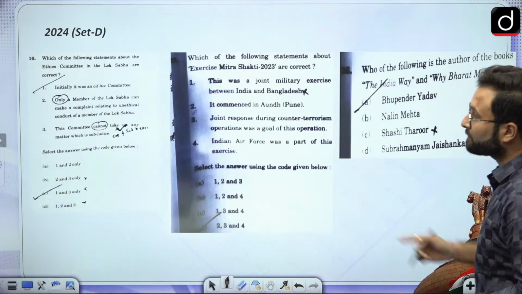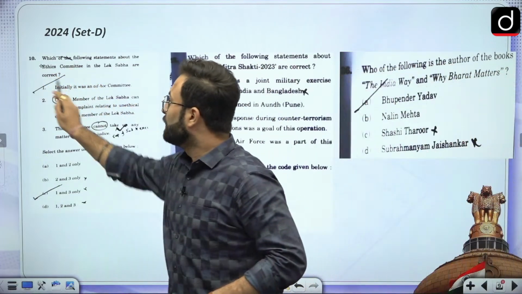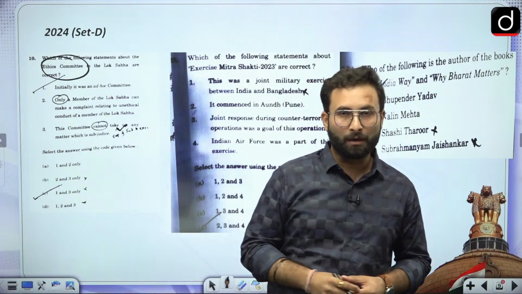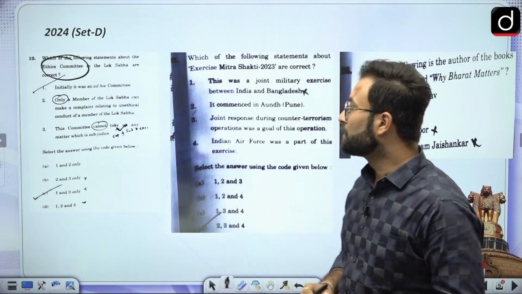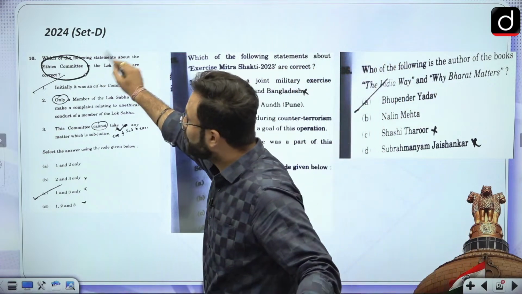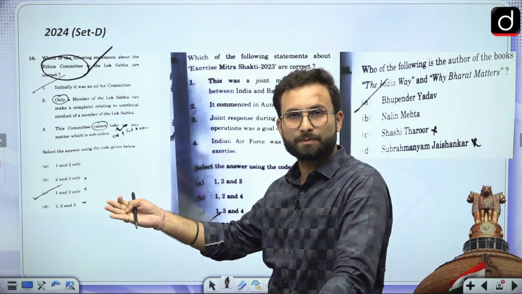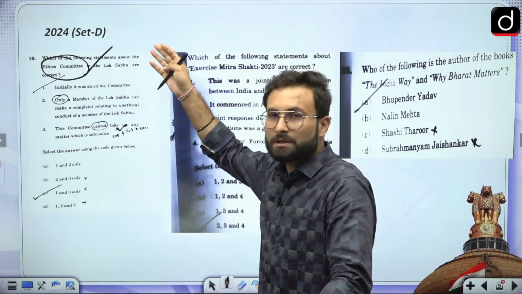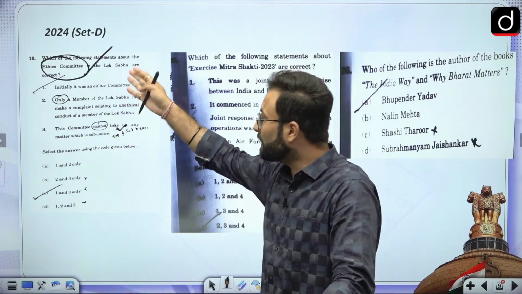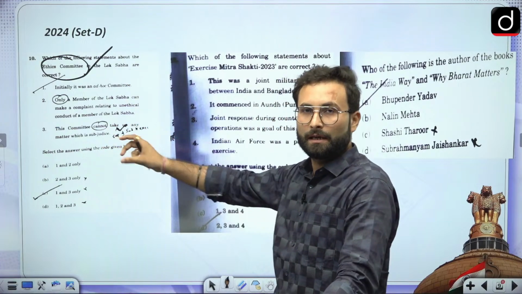Here you can see the ethics committee. You must have heard about this Moitra case. Okay, so that was there. Because of this, the ethics committee was in the news. We have discussed that in the news analysis part. So the thing is, that was a question which was bound to be asked. So you can say that there was this predictability in the examination.